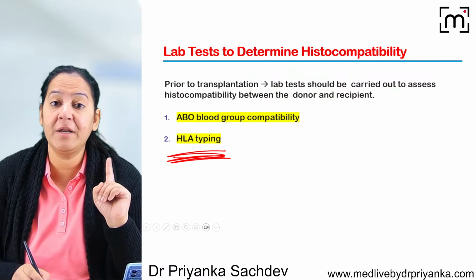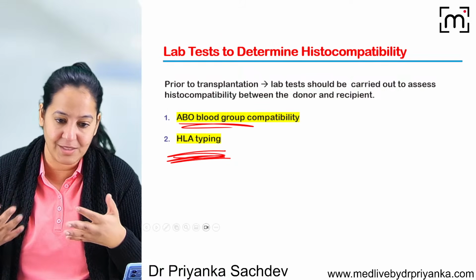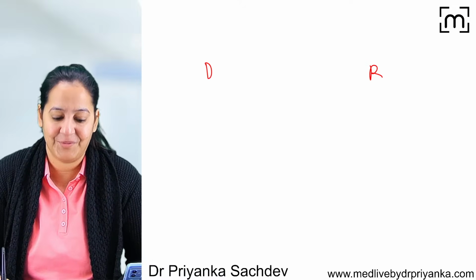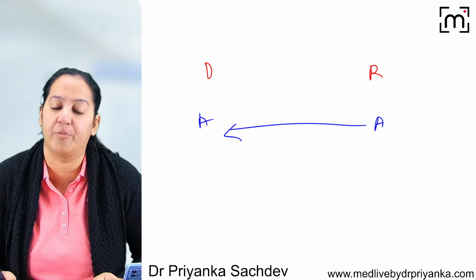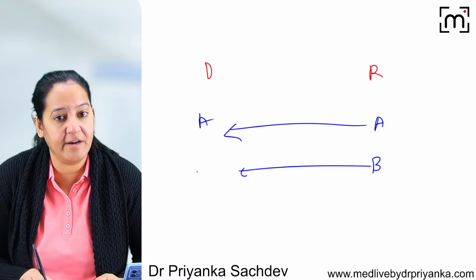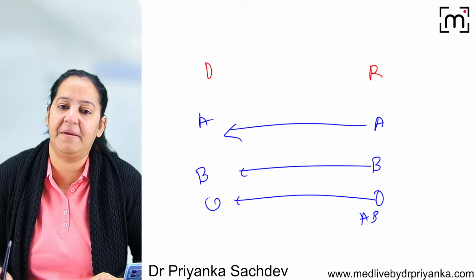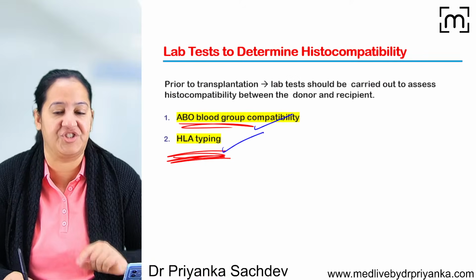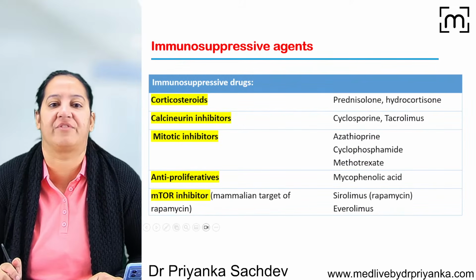And you may be knowing for the transplant, ABO matching is also required. So the same blood group person only can transfer the transplant. I mean, the blood group of the donor and recipient should be same. If the recipient is blood group A, we need a donor of blood group A only. If the recipient is blood group B, we need a donor of blood group B only. If the recipient is O, we need O. If the recipient is AB, we need AB. So ABO matching is also required. So ABO matching with HLA matching. We want this combination to minimize the chances of rejection.